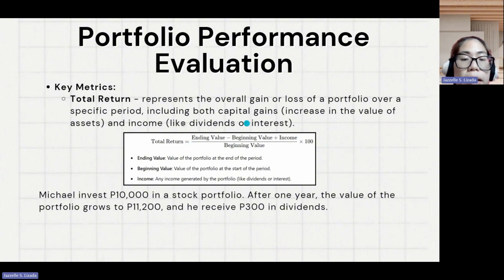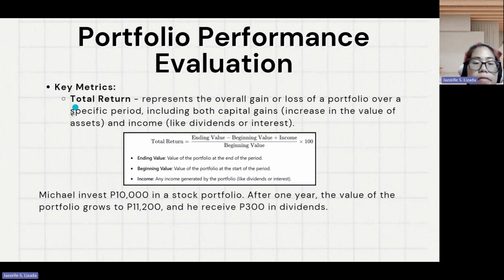Here the ending value is the value of the portfolio at the end of the period, and beginning value is the value at the start of the period. Then income is any income directly generated from the portfolio, like dividends or interest.